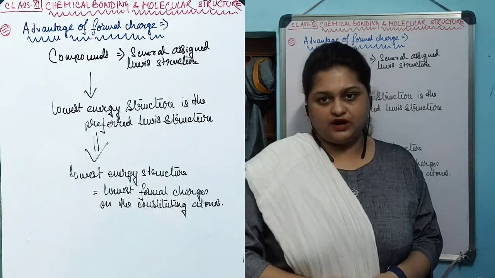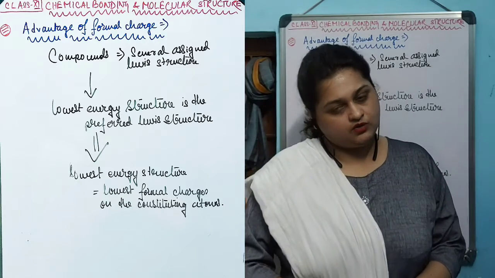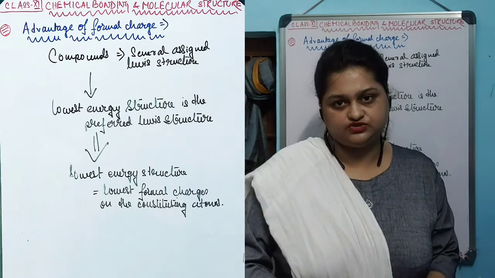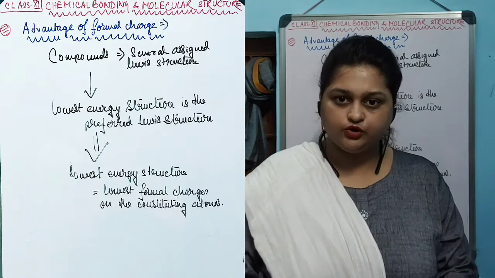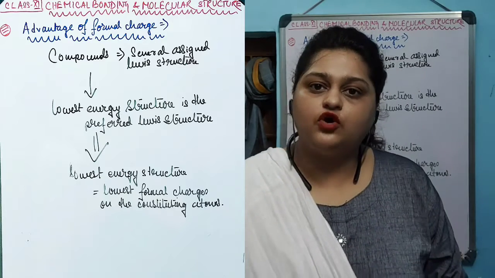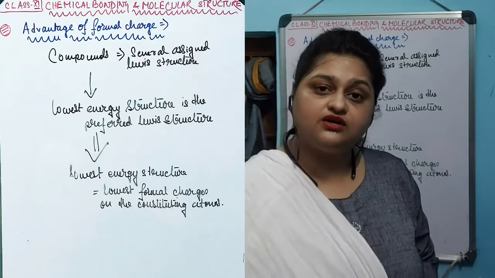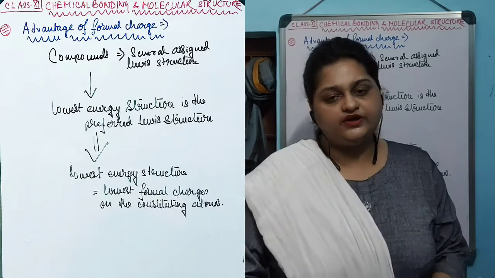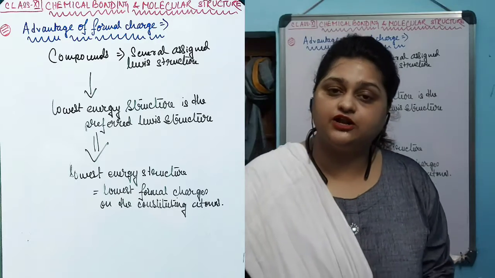There are covalent compounds for which several different types of Lewis structure have been assigned. Which one is going to be the preferred Lewis structure depends on the energy of the structure. The structure which has the lowest amount of energy is preferred to be the structure of the compound. It has also been found that the formal charge of the constituent atoms of that particular Lewis structure is the lowest for all of them. That's the advantage of the formal charge calculation.